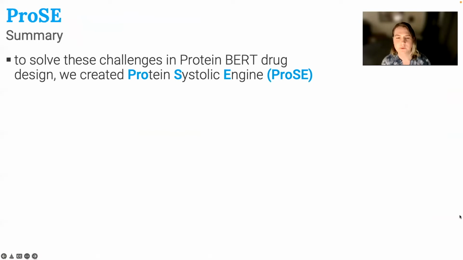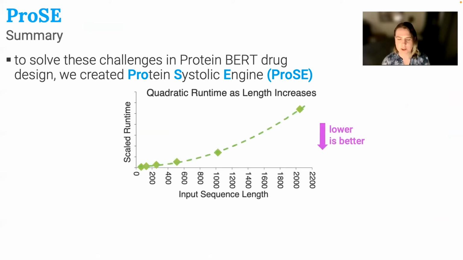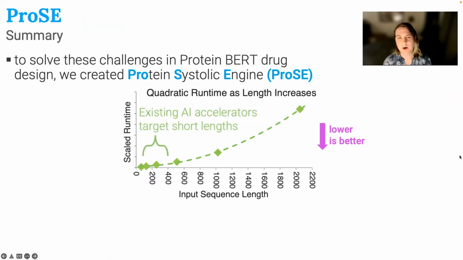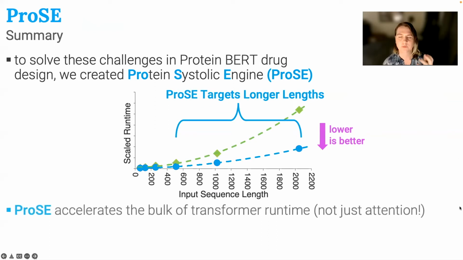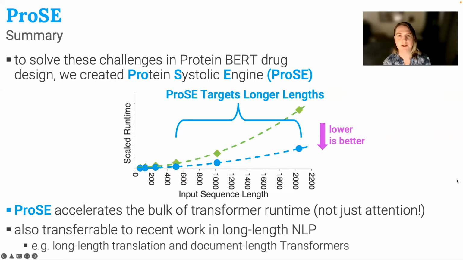And so at a high level, to really overcome these barriers within protein BERT drug design, we designed ProSE, our accelerator. And we can see that, again, here's that quadratic runtime as length increases, where we'd really like a flat curve. And existing AI accelerators are targeting these shorter lengths, but what ProSE is going to do is target these much longer lengths. Now, compared to a lot of previous work, which only focus on accelerating the attention mechanism, ProSE actually accelerates the bulk of the transformer runtime, which is the major advantage. And it's also transferable to NLP applications outside of biology, including recent work in long-length translation and document-length transformers, which are an emerging discipline within NLP.